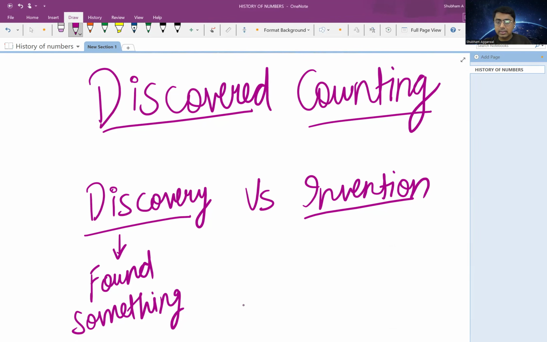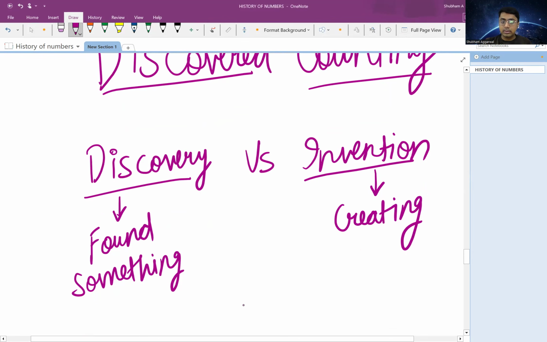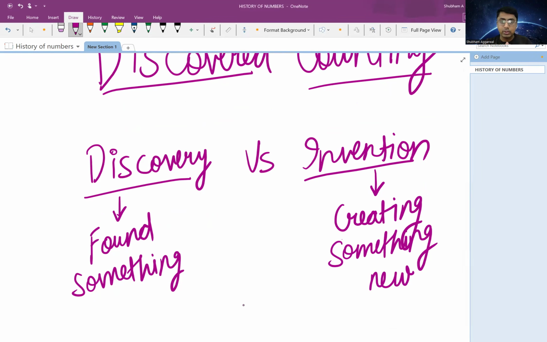But invention means creating something new. So, for example, numbers. We'll be learning how numbers came into existence. But numbers were something that were invented by humans. They were not there in nature, right? But the idea of counting was already in nature and humans discovered it.